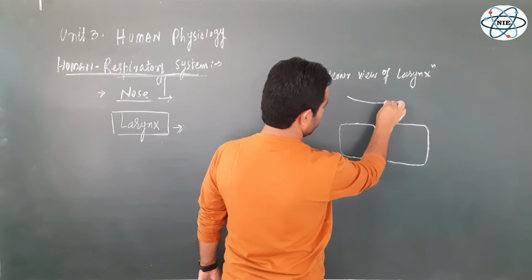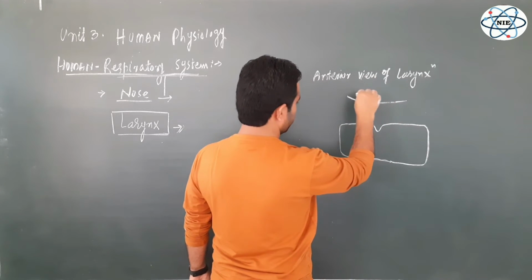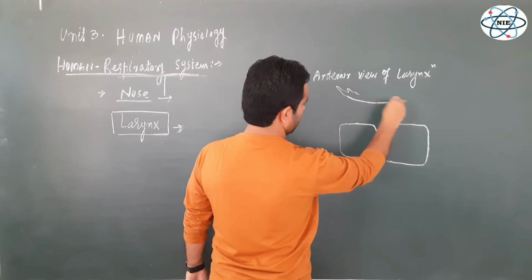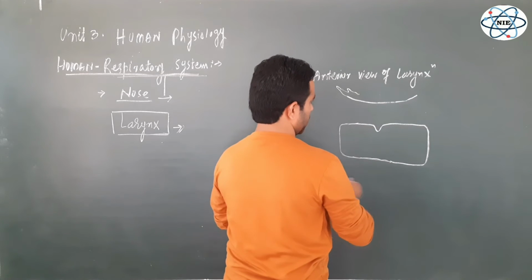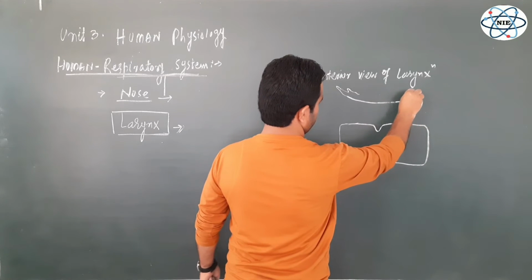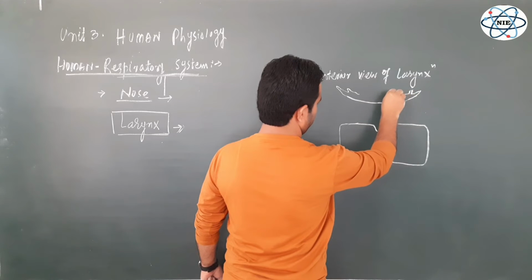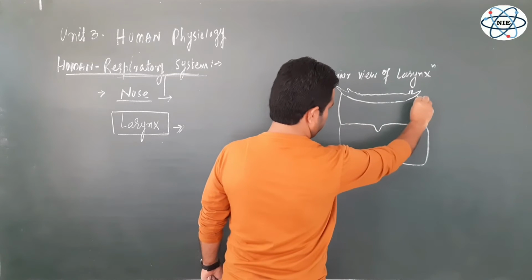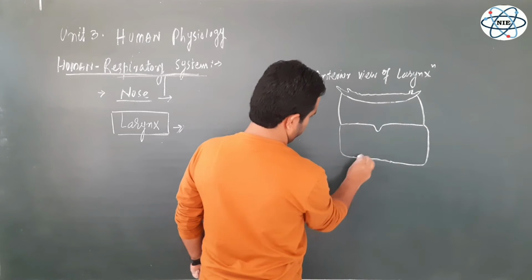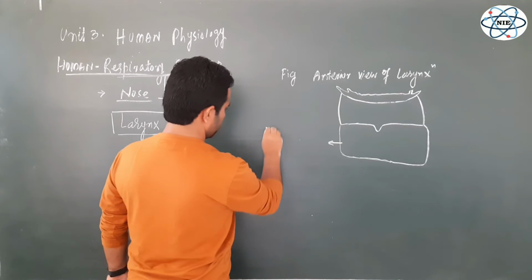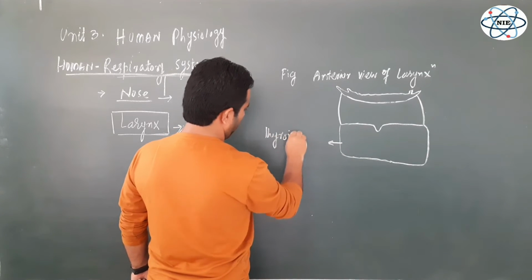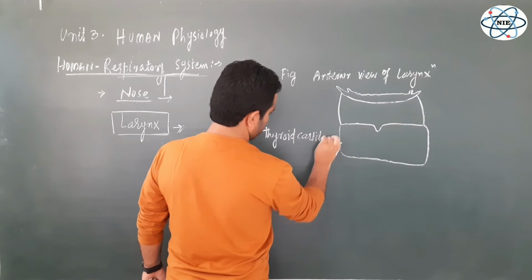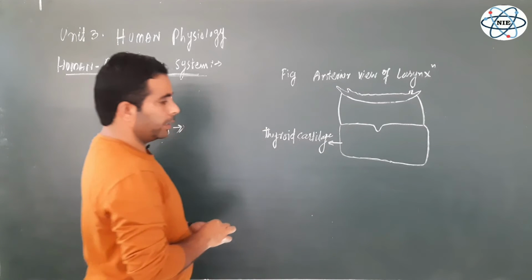Here is a bone which is actually a supporting structure for this larynx. This is not cartilage here, by the way. This is only one bone present here in the neck region, and it is connected with this cartilage. And this is the first cartilage. Let me label, this is thyroid cartilage, 1 in number, single. Thyroid cartilage is the largest cartilage of the larynx.